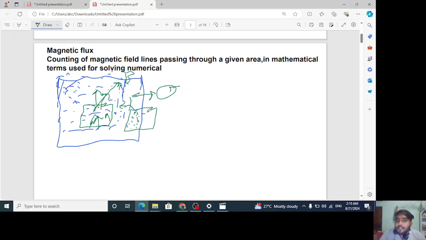But see, understand one thing. EMF is fine. But now see, there are other cases, right? It is moving now like this upward. From this position now it is moving directly upward. So do you feel that EMF will be induced? I guess no. Why? Because right now the magnetic field linked with the coil is again the same. The value of magnetic field is same.